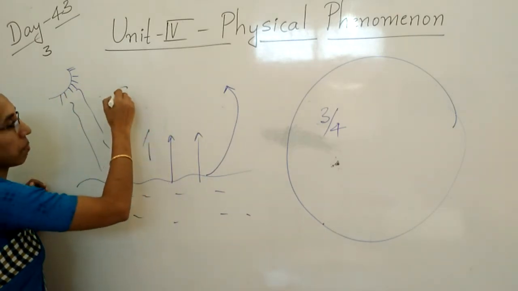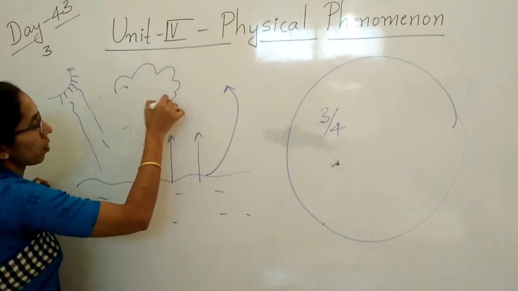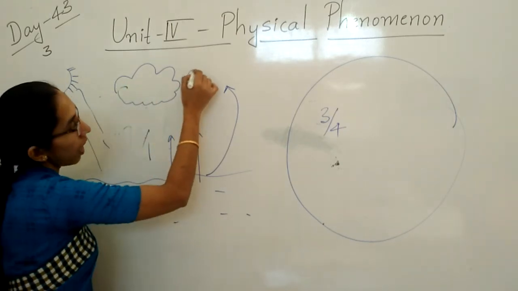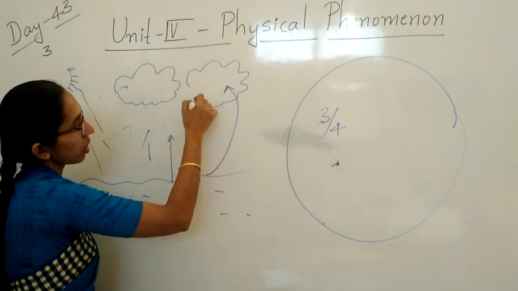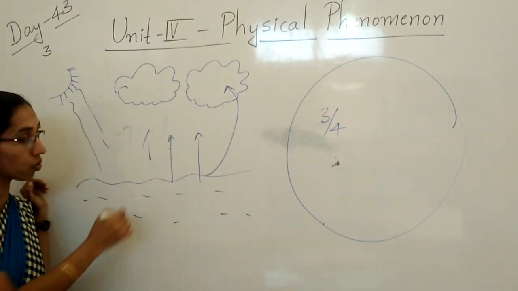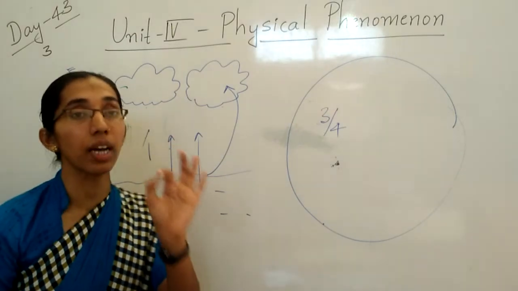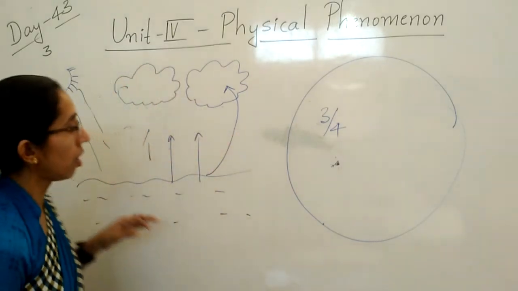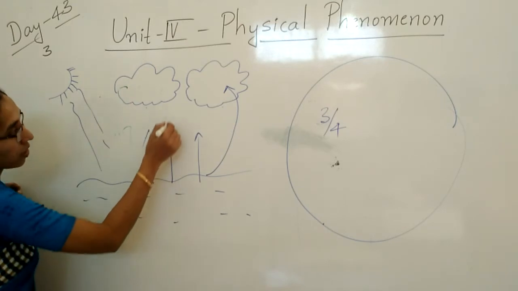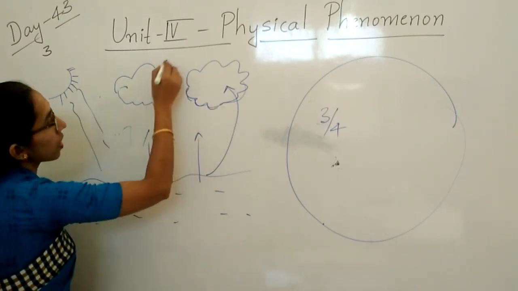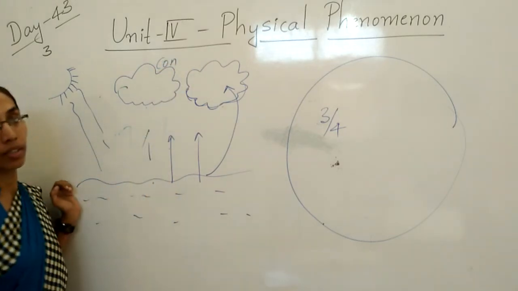Condensation takes place. When it goes high in the sky, it makes clouds. It contains tiny droplets of water. When it heats up, it goes into the sky and forms the clouds. That is called condensation.